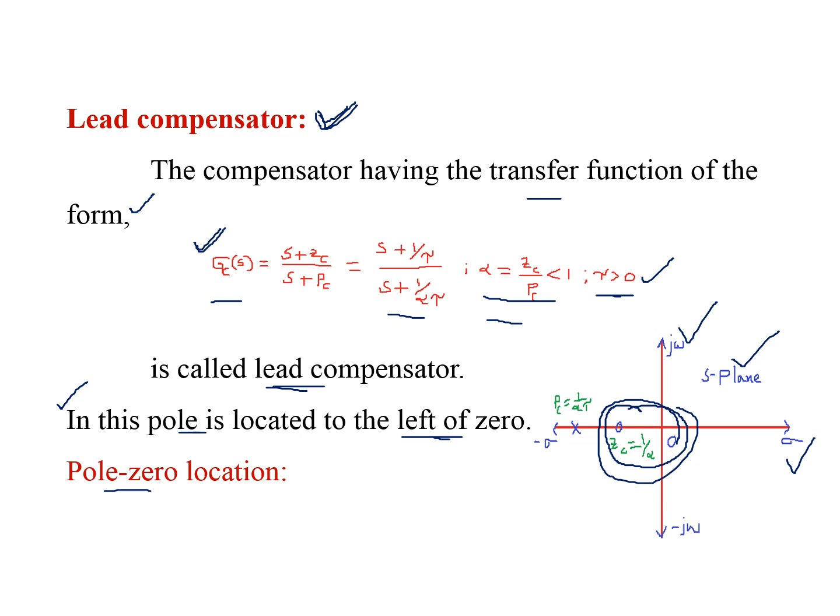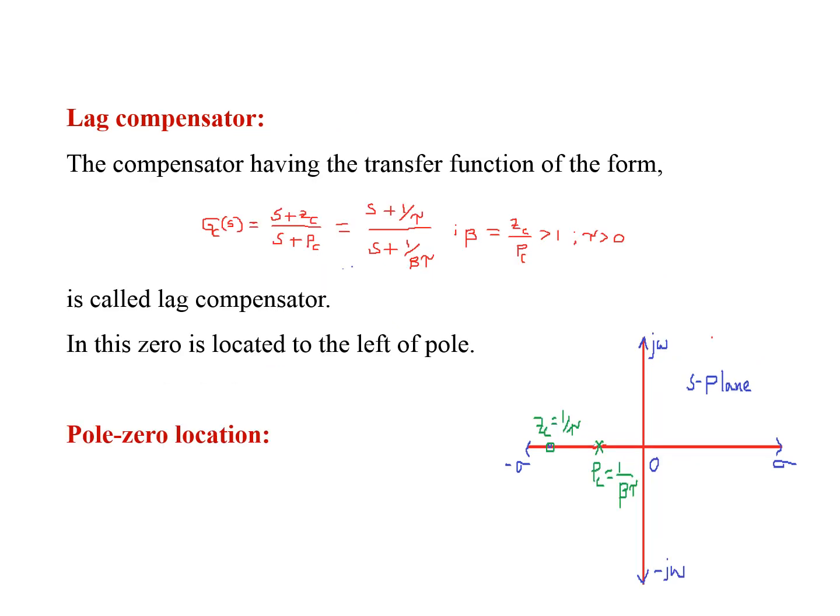Similarly, we go for the lag compensator. The lag compensator has a transfer function of the same form, Gc(s) = (s + 1/tau)/(s + 1/(beta tau)), but here beta is greater than 1 and tau is greater than 0. In this case, the pole is nearer to the origin.